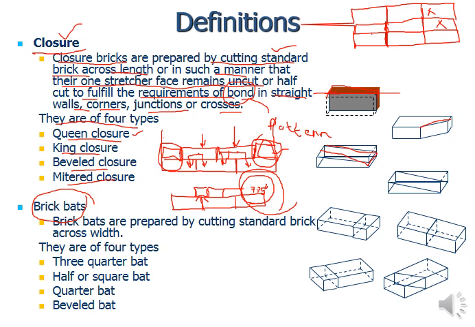So if you are going to place your brick like this, and the third dimension is this one, along the length you are going to cut your brick like this. So this outer half will be the queen cloyer, cut equally into 2 halves. If you cut your brick along the stretcher, it will be the queen cloyer. And what about the king cloyer? King cloyer is if you cut it into this particular form, so just a part of it you are cutting out.